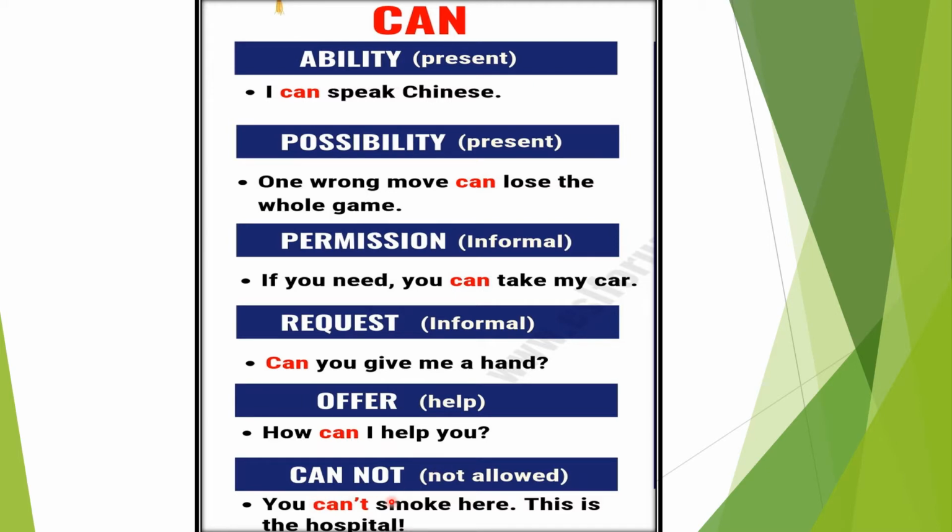Cannot. You can't smoke here. This is the hospital. So children, when something is not allowed, that time we make use of cannot. In hospital smoking is not allowed. So that time we make use of can't or cannot. Understood children?